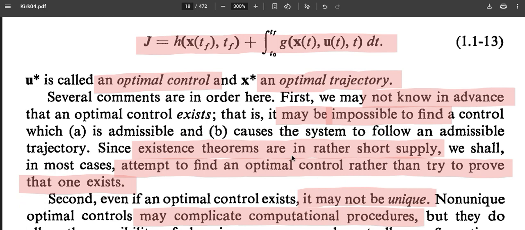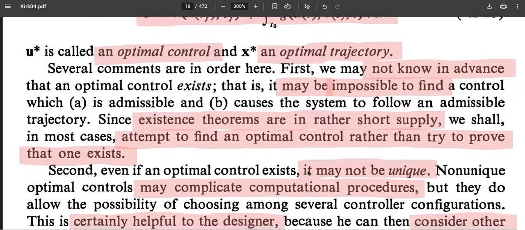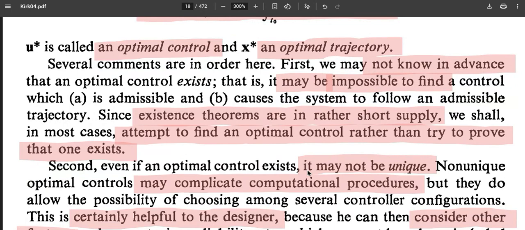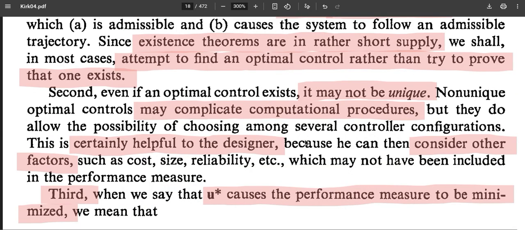Unfortunately, whether this optimal control and optimal trajectory exist or not cannot be proved. Rather than this, most of the books and theories try to find an optimal control instead of proving whether one exists. But it may not be unique.